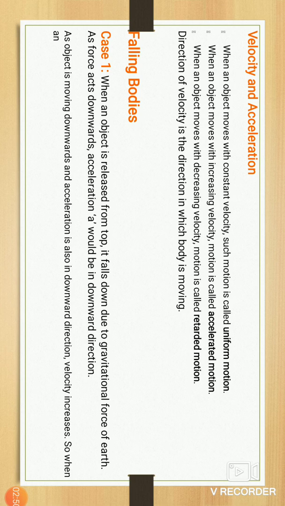A bicycle has an accelerator, and when we increase that accelerator, the bike also moves with high speed. Here, first constant, next increasing, and third, when velocity is decreasing, that is called retarded motion.